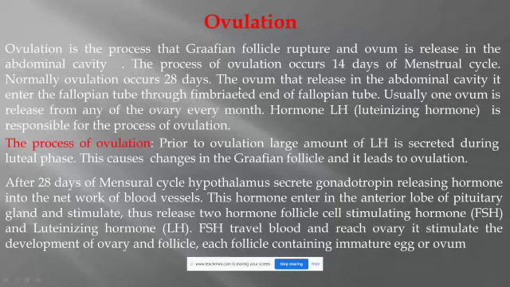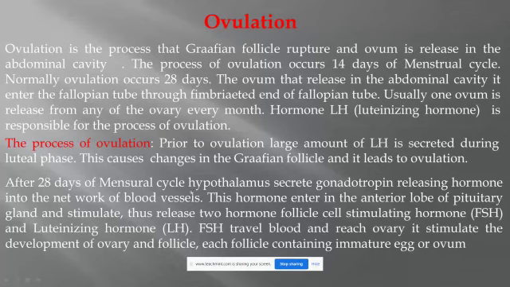The ovum that is released into the abdominal cavity enters the fallopian tube through the fimbriated end of the fallopian tube, and usually one ovum is released from either ovary every month. The hormone luteinizing hormone, that is LH, is responsible for the process of ovulation. Now, the process of ovulation. Prior to ovulation, a large amount of luteinizing hormone is secreted. This causes change in the Graafian follicle and leads to ovulation.